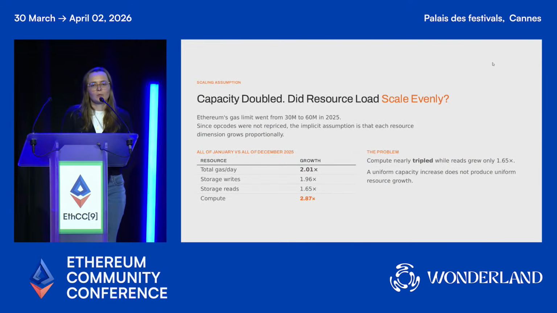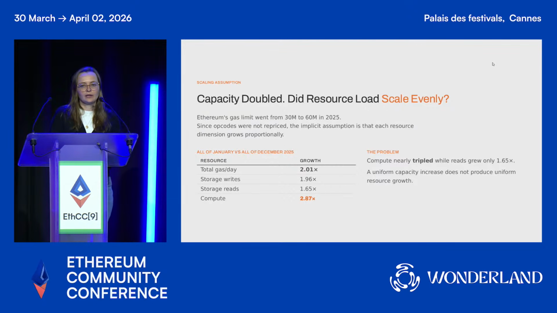One reason why we might be seeing these different resource mixes on different days is that Ethereum actually went through some scaling in 2025. We went from a 30 million gas limit to a 60 million gas limit. But largely the opcodes were not repriced, and the implicit assumption behind this is that each resource dimension grows uniformly.